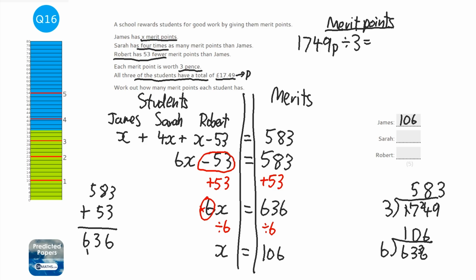So James has 106. Now Sarah has 4 times as many, so that's going to be 424. And Robert has 53 less, so 106 take away 53. So 6 take away 3 is 3. 10 take away 5 is 5, so that's going to be 53. Now if you've got time left at the end of the exam, you can add them together and see if they add up to 583, which they should.